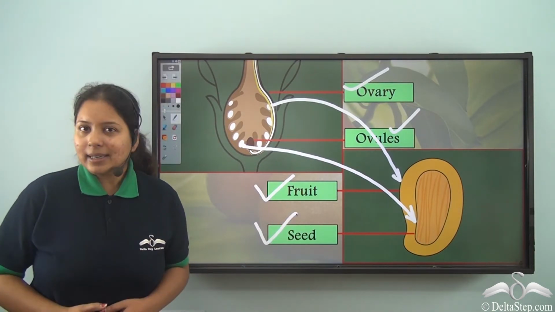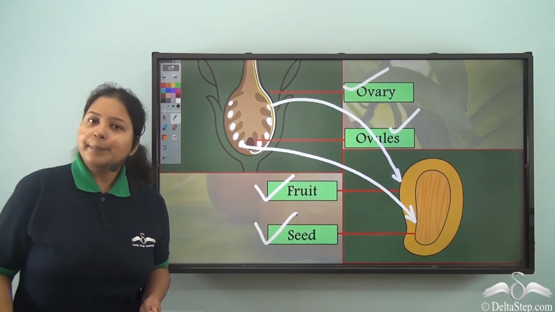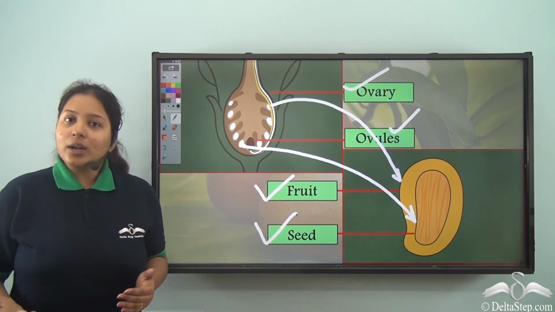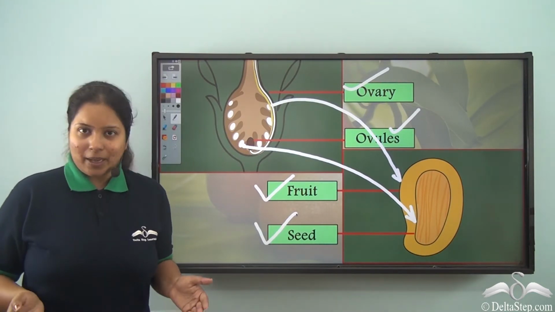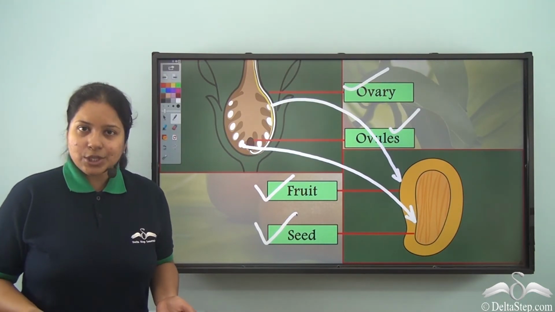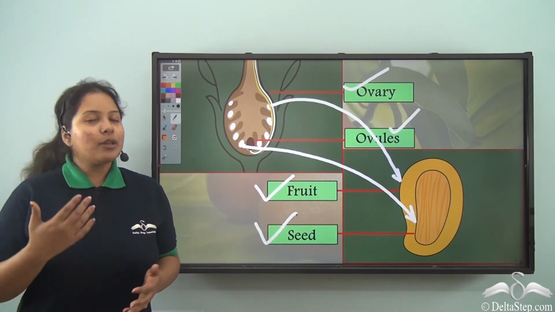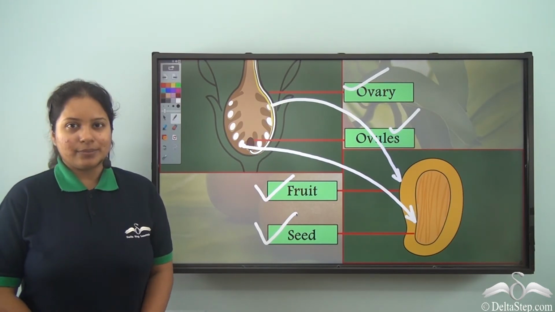So now my dear kid, you know why fertilization is so very important, because without fertilization we will not get the future generation of the plant, that is the baby plant. And what is fertilization? Well, the fusion of male and female reproductive parts in a flower is known as fertilization.